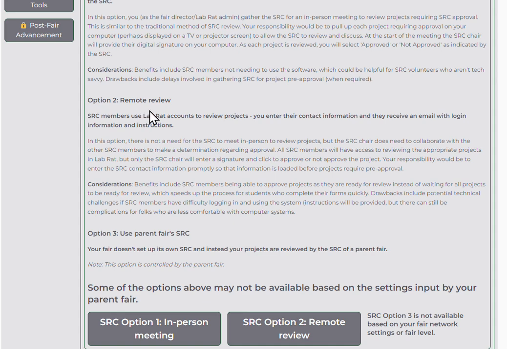Option two is a remote review. That would mean that your SRC members get accounts in Labrat, and they're able to view, approve, and sign their documents 100% online. They don't have to come together for a meeting. They can approve projects as they come in, as the projects are ready. And the third option is to use the parent SRC.